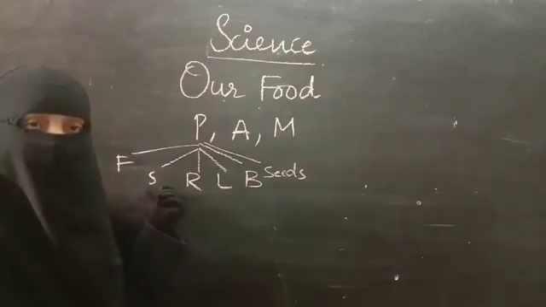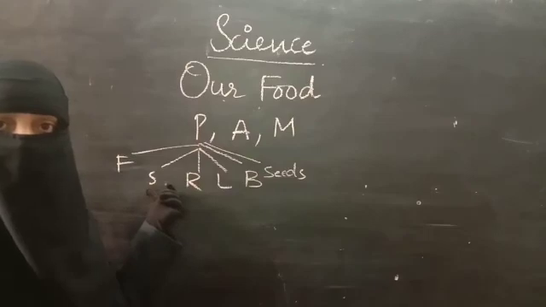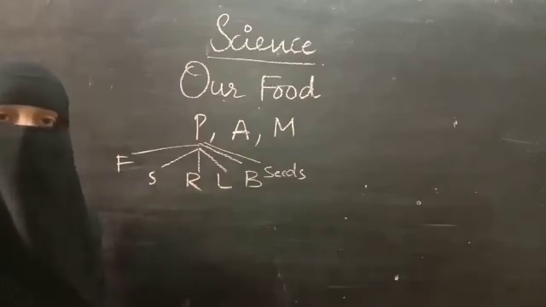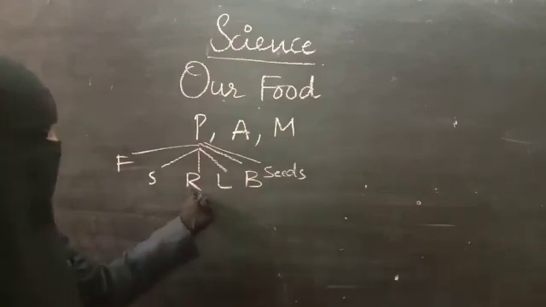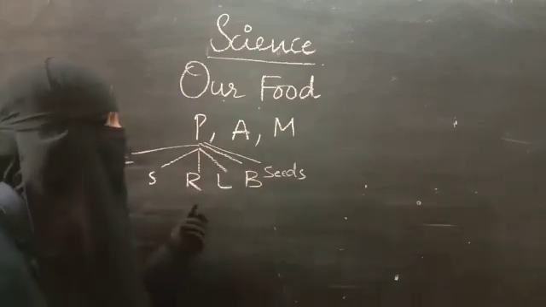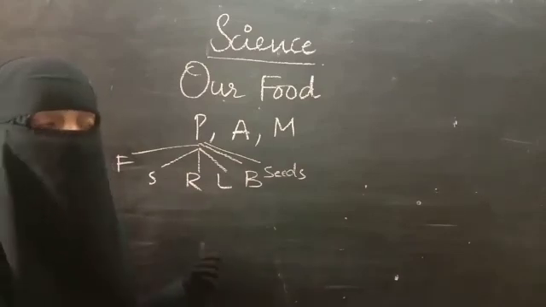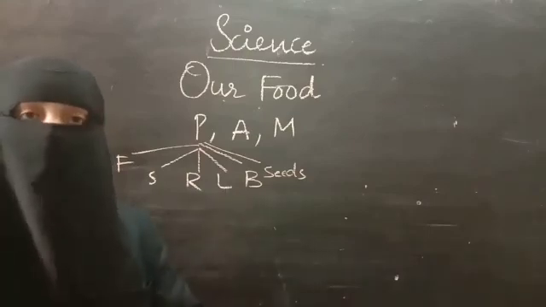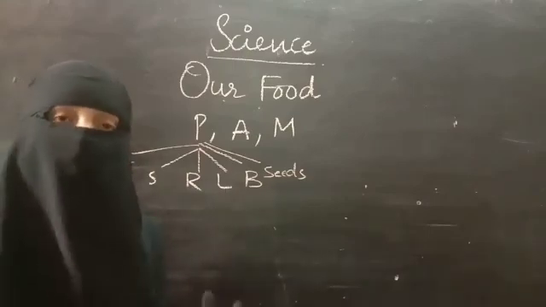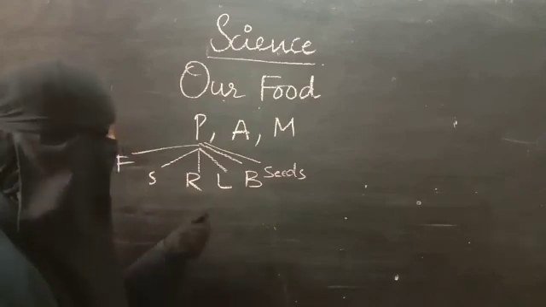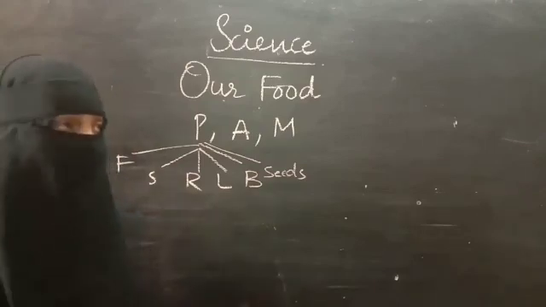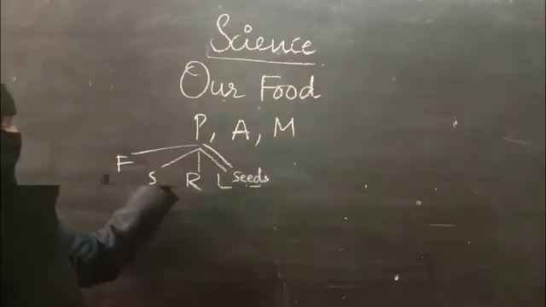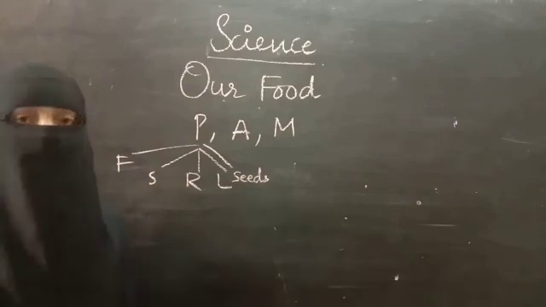In case of stems, we eat sugar cane, potatoes, ginger and garlic; all those are stems. And if you see roots, carrot, beetroot and turnip are roots which are eaten by us. In case of leaves, all the green leafy vegetables, that means leaves are eaten. Coriander leaves, mint leaves, spinach, etc. are nothing but leaves. Fruits, stem, root, leaf and seeds are also eaten.